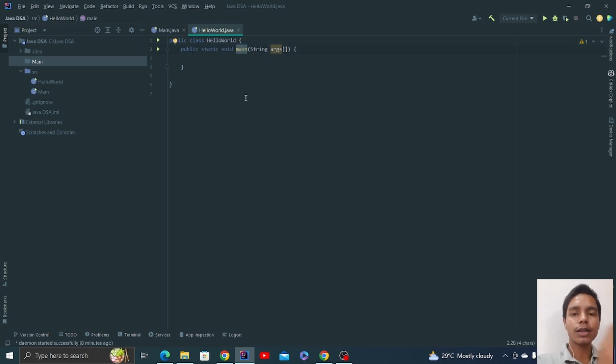What is a function? See, Java is object oriented programming, right? It works in classes and objects. As I said, classes are templates and objects are the physical entity of that template. Here there is an important concept of functions as well. Suppose I'm Rohan.